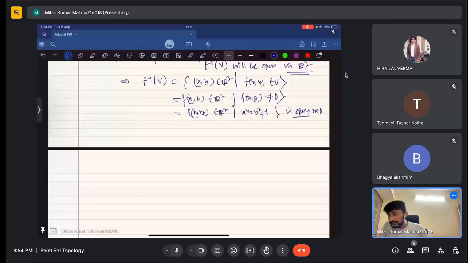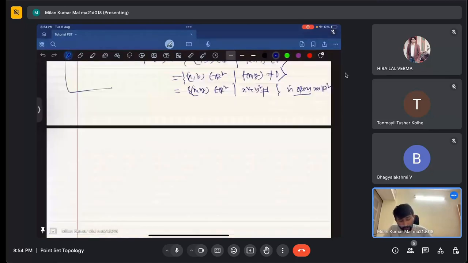Similarly, we can say that the space of symmetric matrices and all those things will also be clear. That I will just prove.